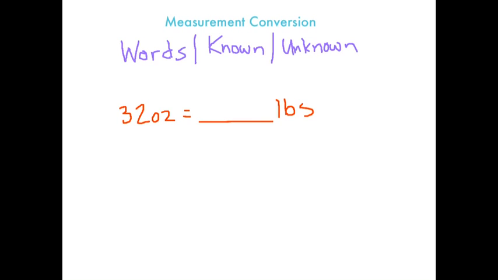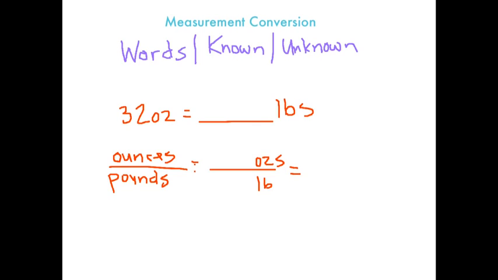Okay, so let's do ounces, pounds. So what do we know? I know from looking at my chart that 1 pound is 16 ounces.